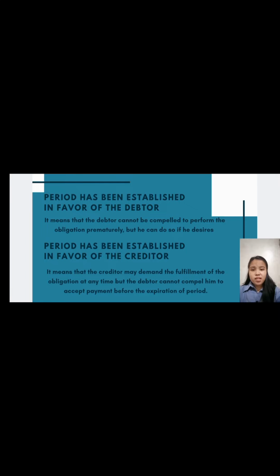Period has been established in favor of the creditor. It means that the creditor may demand the fulfillment of the obligation at any time, but the debtor cannot compel him to accept payment before the expiration of the period.